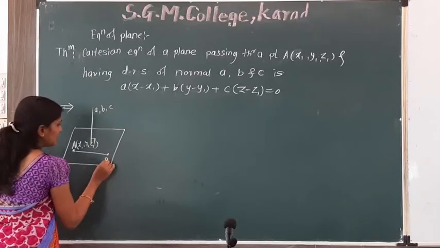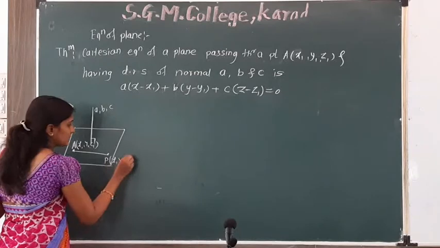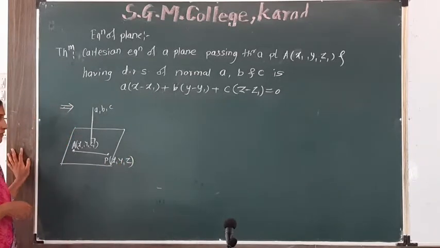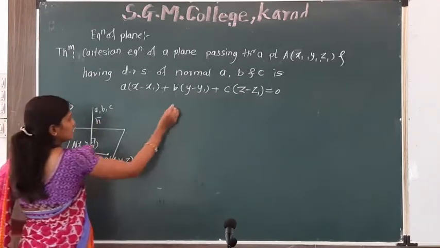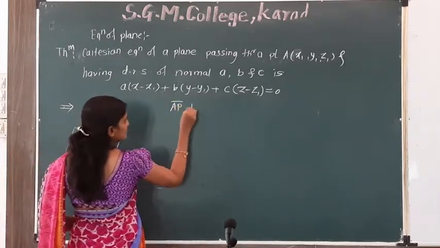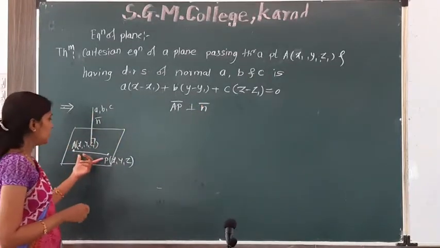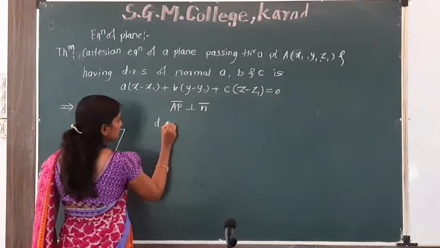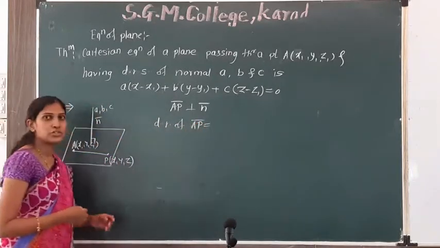And this is any variable point P whose coordinates are x, y, z. Now, we know that AP bar is perpendicular to n bar. How do we find the direction ratios of AP bar?